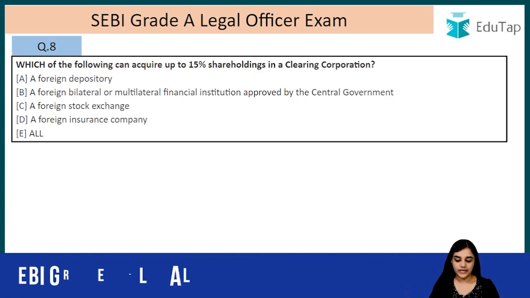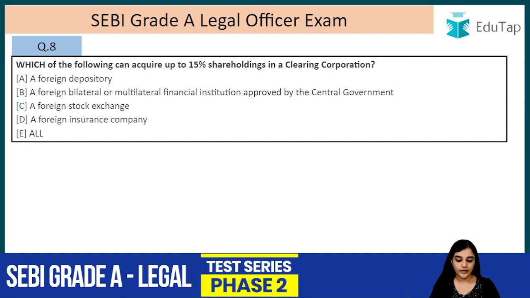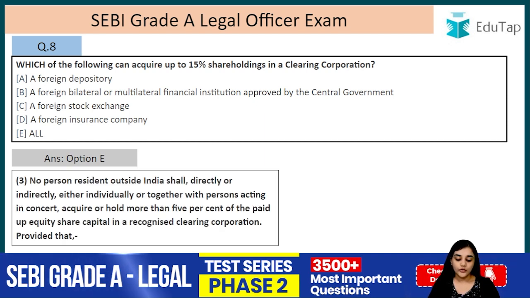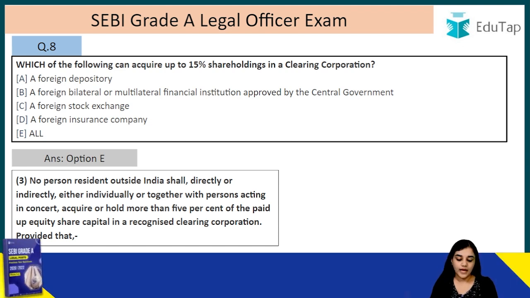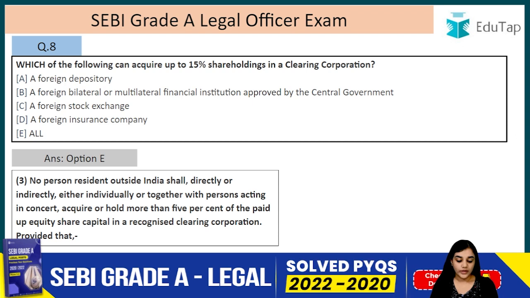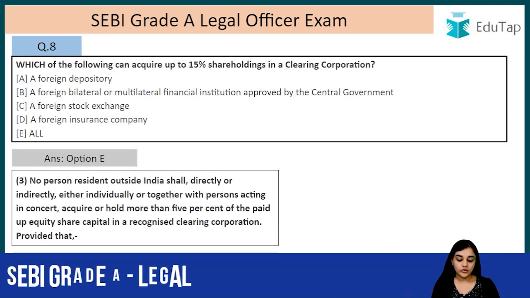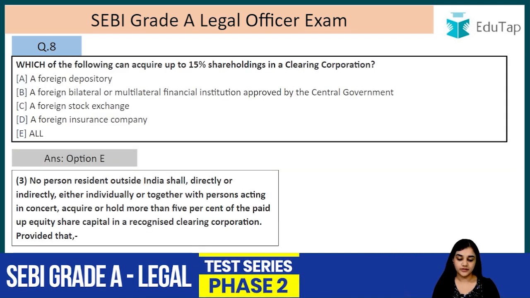Alright, question number 8. Which of the following can acquire up to 15% of the shareholding in a clearing corporation? So the answer to this is E, that is all of these are correct. Let's read this also. No person resident outside India shall directly or indirectly, either individually or together with persons acting in concert, acquire or hold more than 5% of the paid up equity share capital in a recognized clearing corporation, provided that. So the general rule is 5%, but there is a proviso.